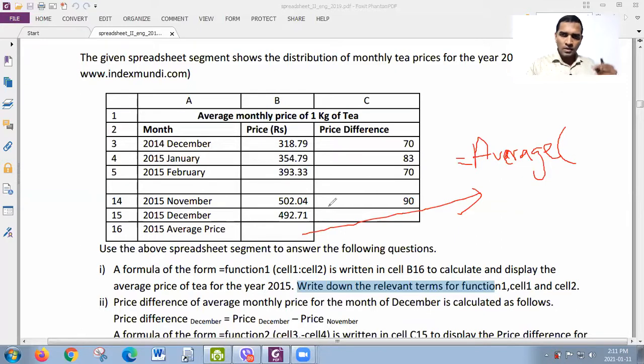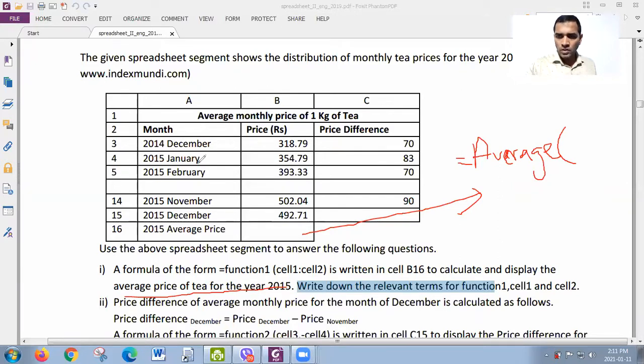But here, the figures are in a cell range, in a certain cell range. So no need to show them by separating with a comma, right? So you can show the cell range. But remember, the question is average price of tea for the year 2015, right? So you need to pick the 2015.